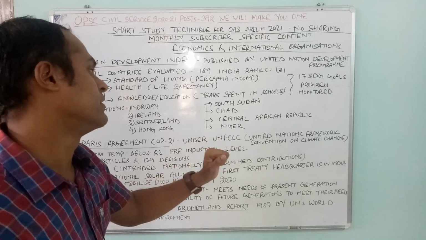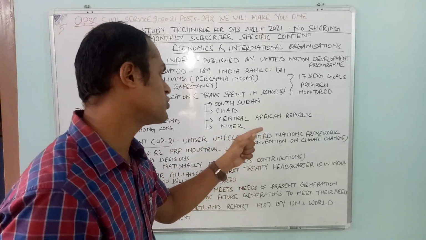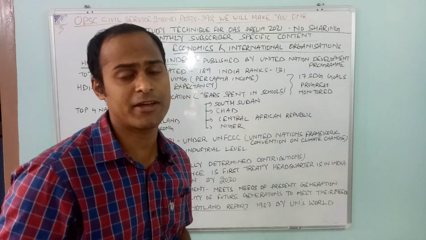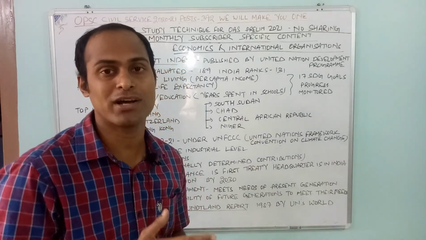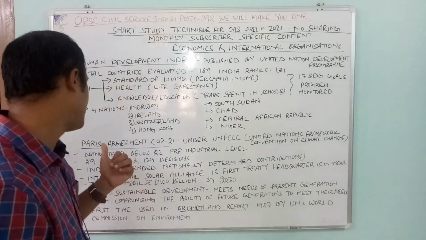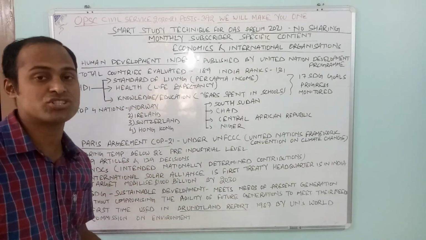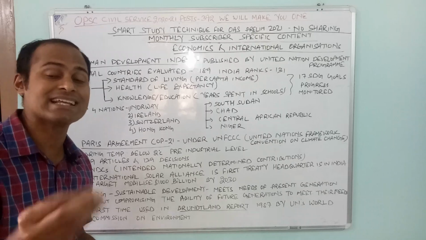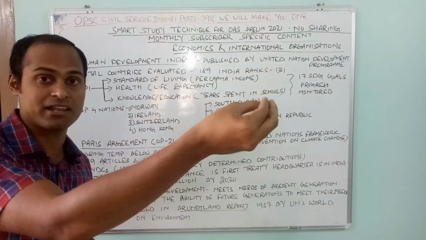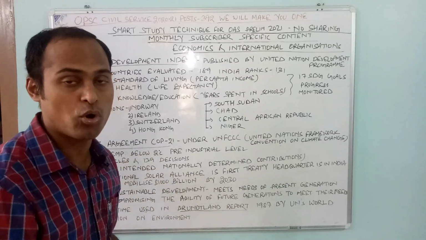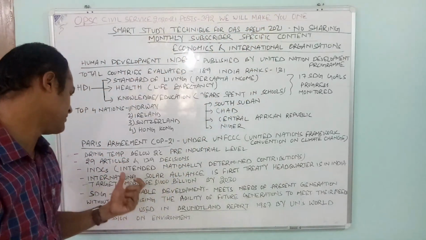Under UNFCCC, the United Nations Framework Convention on Climate Change, the Paris Agreement is about bringing down the temperature of the world to 2 degrees below the pre-industrial level.